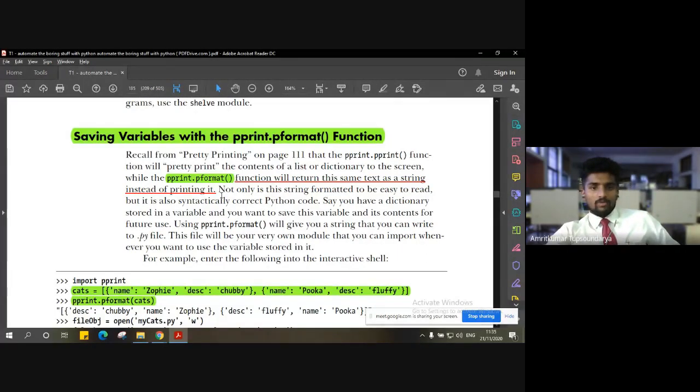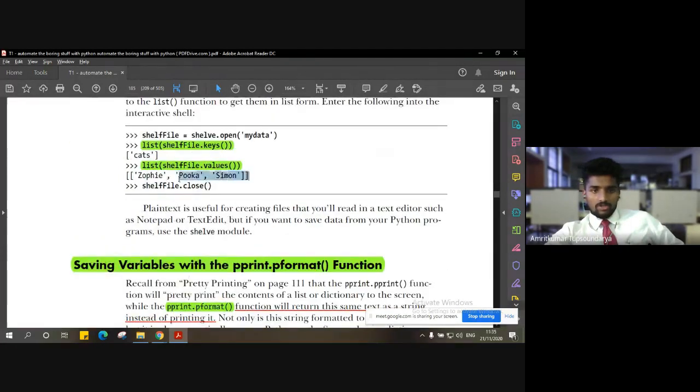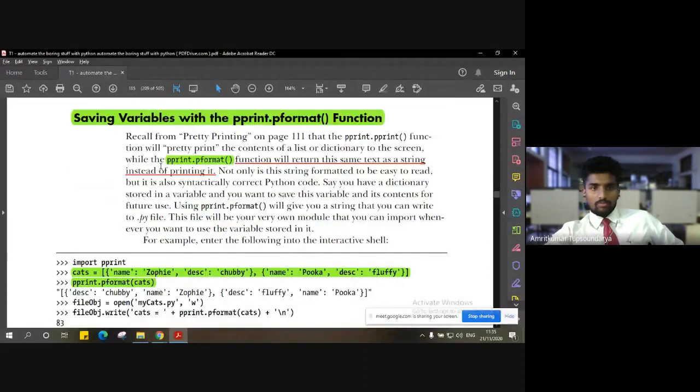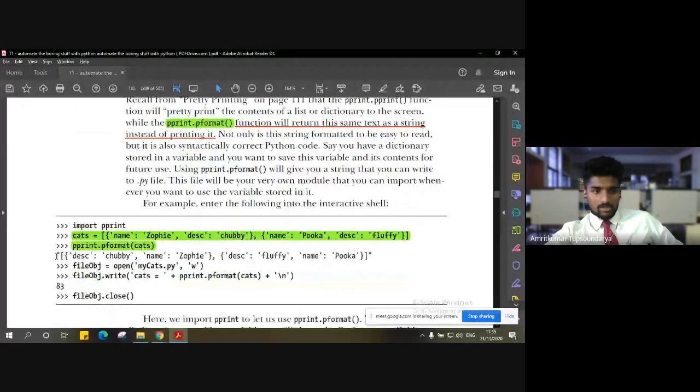The pprint.pformat function will return the same text as a string. Notice the difference: it returns a string instead of just printing it. Here, as you can see, we were just printing it, and these were not strings. But when we make use of pprint.pformat, you can see it is returning the data in the form of a string.